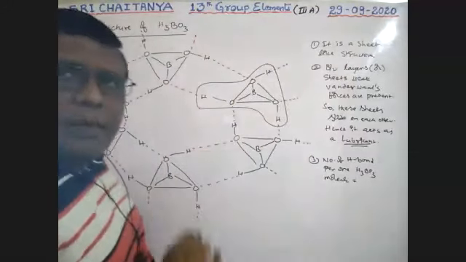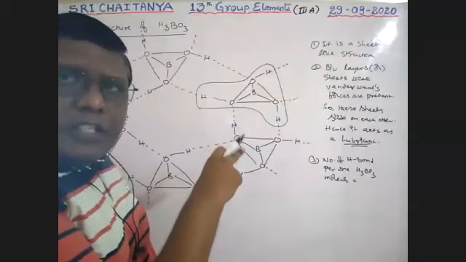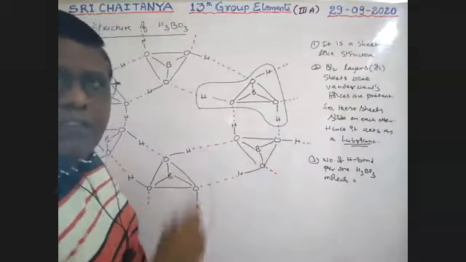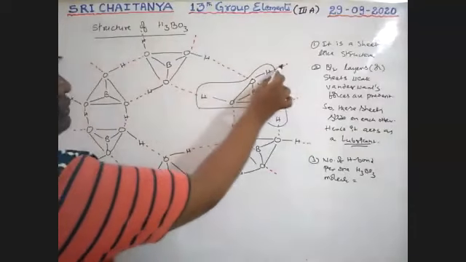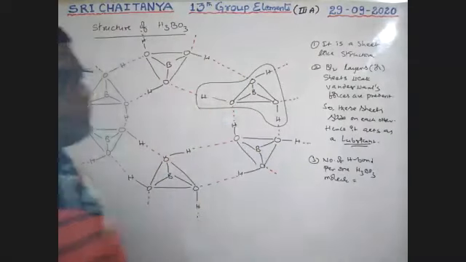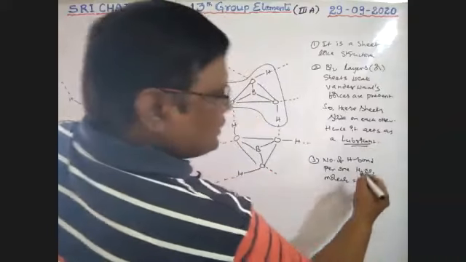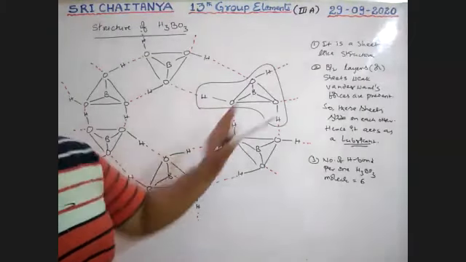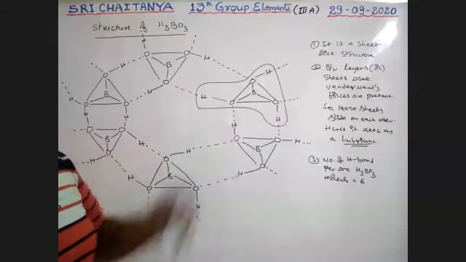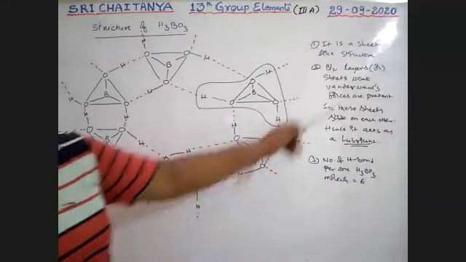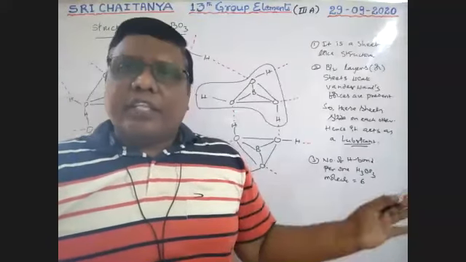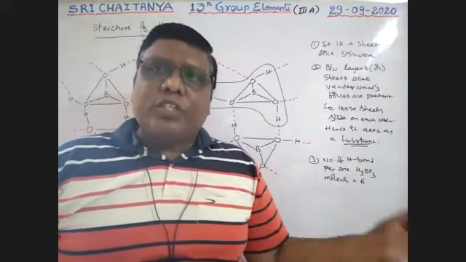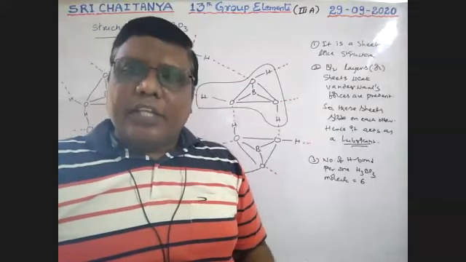Check once again: 1, 2, 3, 4, 5, 6. So the number of hydrogen bonds for one H3BO3 molecule is 6. This is the structure of H3BO3, a sheet-like, layer-like structure. Between layers, weak van der Waals forces are there, so it is slippery in nature. That is why it is used as a lubricant.